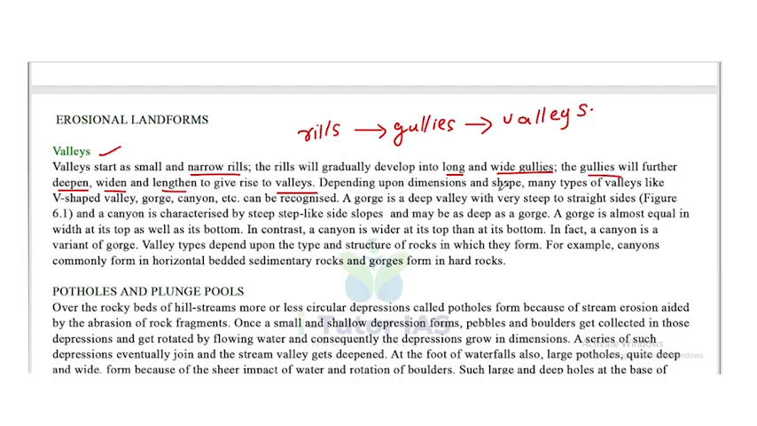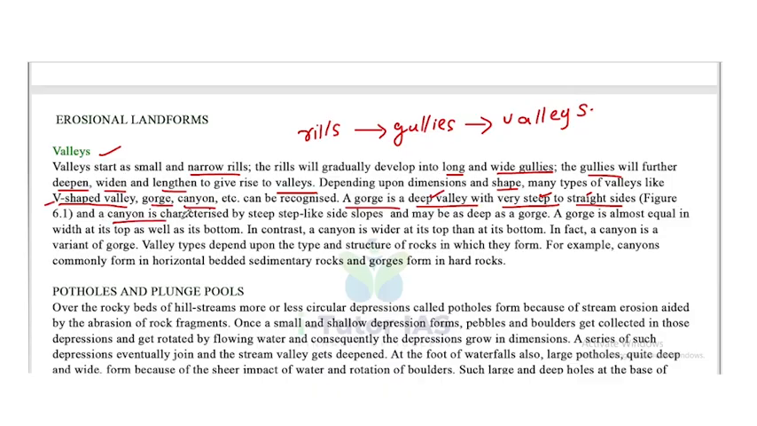Depending upon dimension and shape, many types of valleys like V-shaped valley, gorge, canyon, etc. can be recognized. Now, what is a gorge? A gorge is a deep valley with very steep to straight sides.